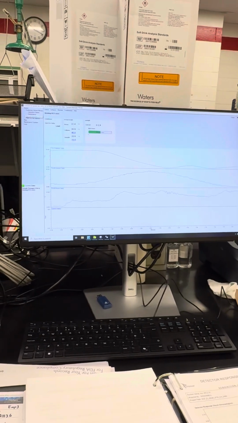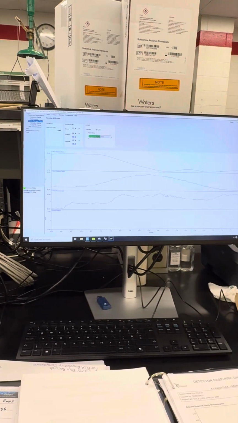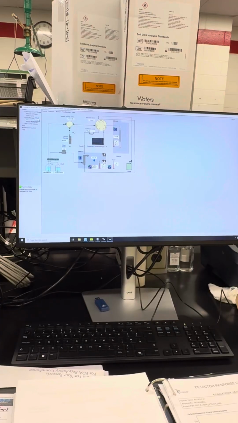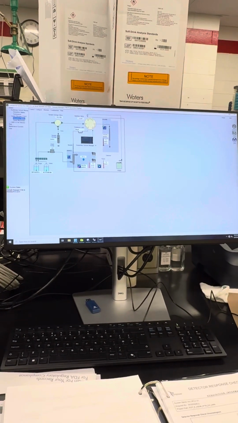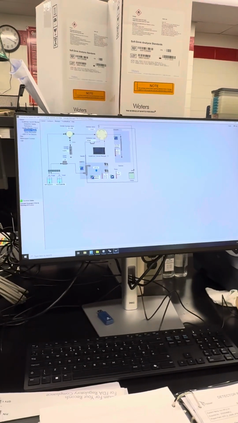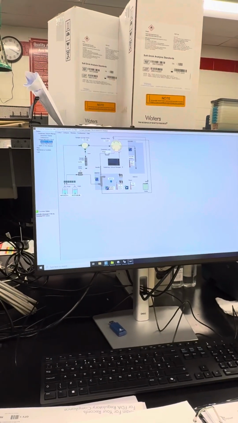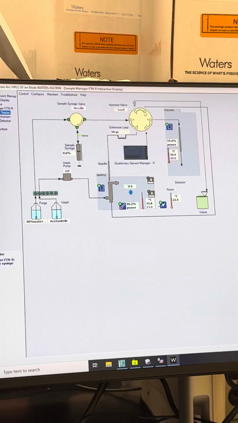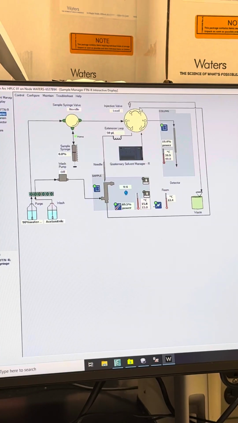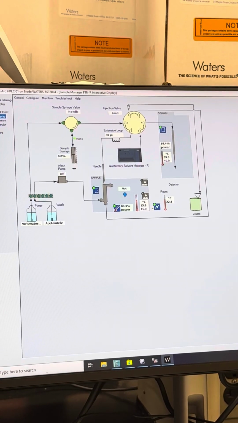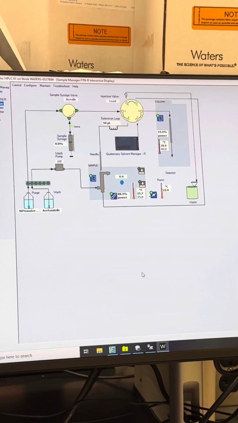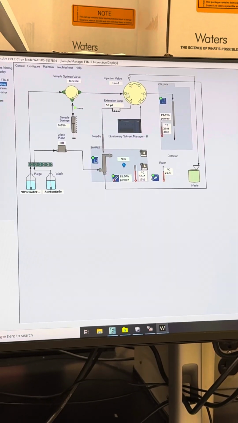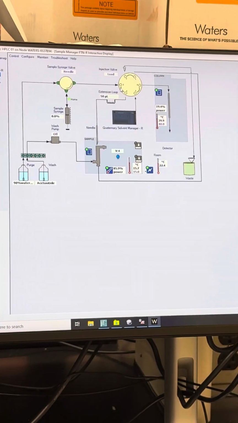There we go. And the same thing, if we hit this little plus on the side, we can see the interactive display. This gives you the flow path of the FTN. So see here, the QSM goes up to here, which goes to here, which will pump down. And it'll flow through here and go all the way up to your detector. It looks kind of crazy, but this is basically your needle, your flow through loop.